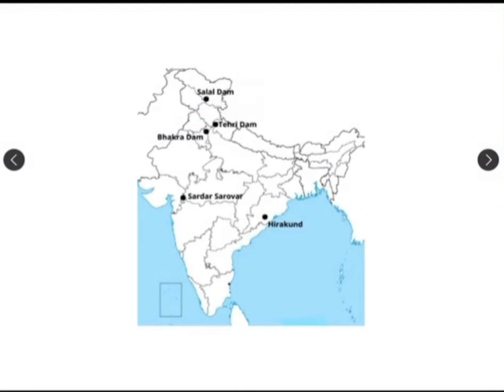Here you need to be a little careful, because before the Reorganization Act of 2019, J&K and Ladakh were a single state. But now, if you need to plot it, you have to plot it somewhere here, because this particular area is Ladakh. I hope you get this point.